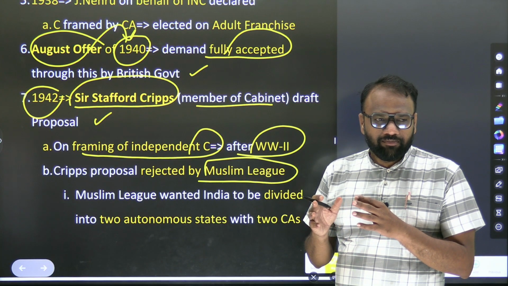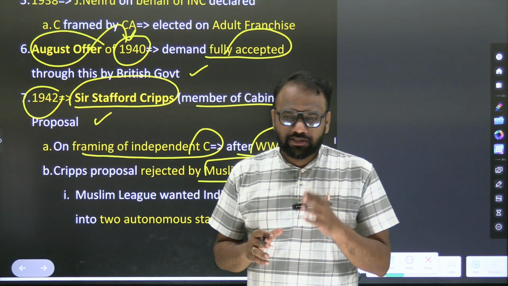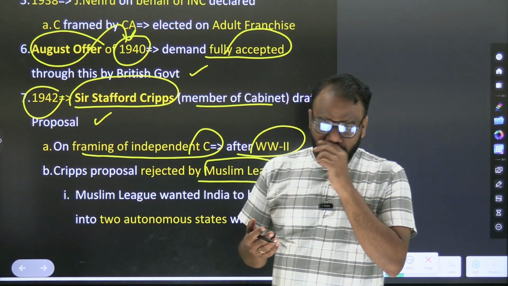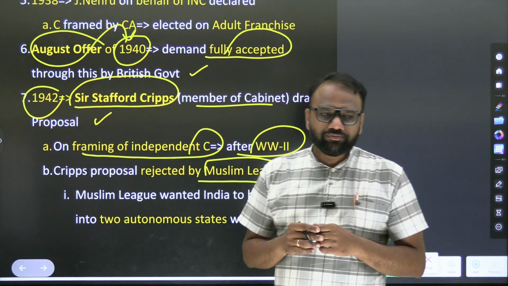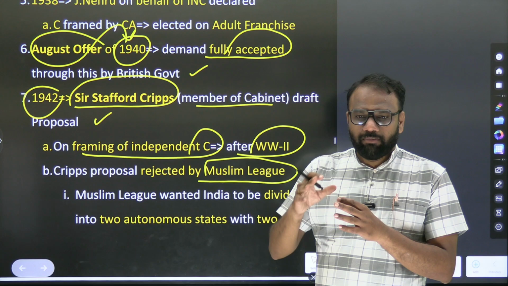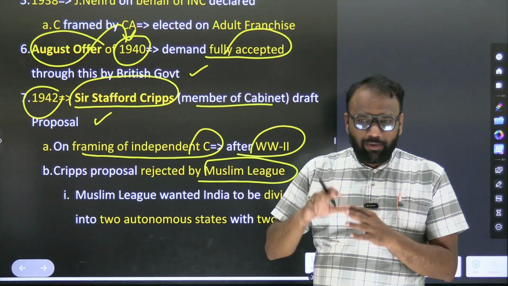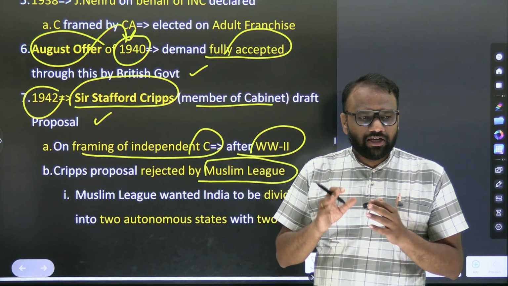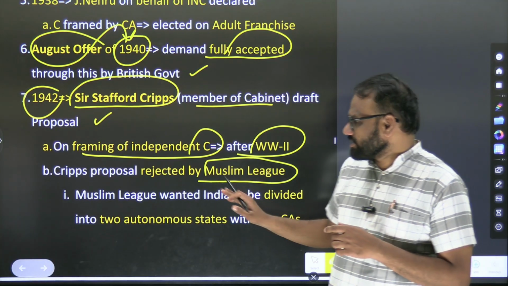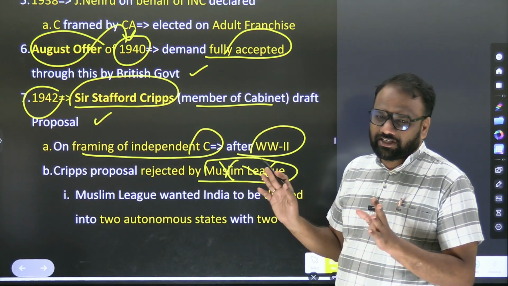Constituent Assembly: one is, we were demanding full independence, they offered dominion status. Next, Constituent Assembly members from princely states should come from election, that was our demand, but they said by nomination. Third is provision for partition of India. In fact, Congress rejected the idea, but here they mention Cripps proposal rejected by Muslim League, you just ignore it. Cripps proposal was rejected by India.